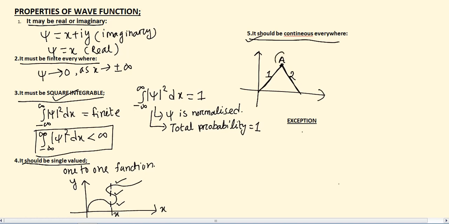So at the point A, abrupt change takes place. So here the curve is not a valid wave function.